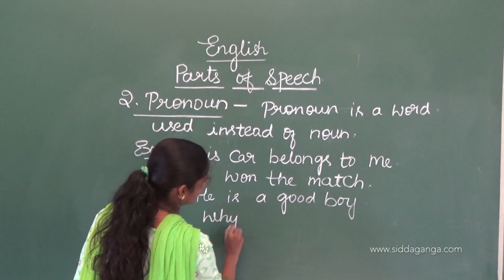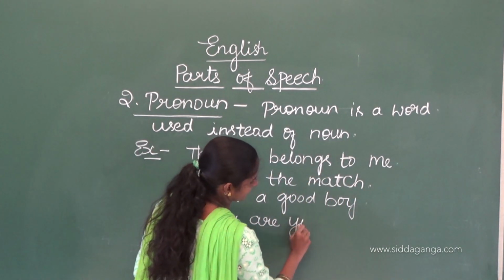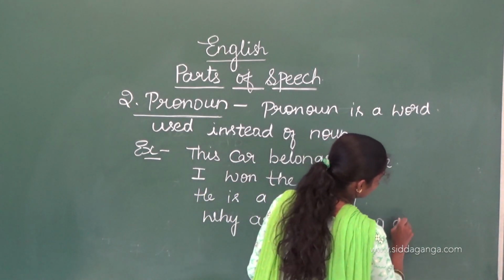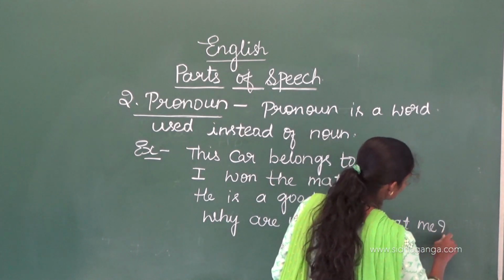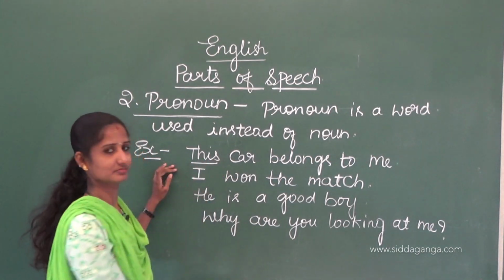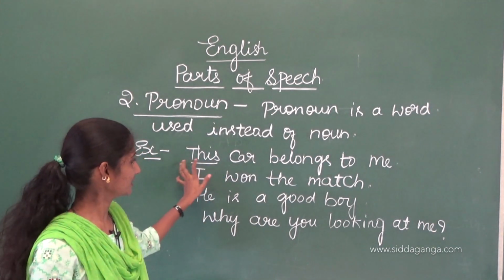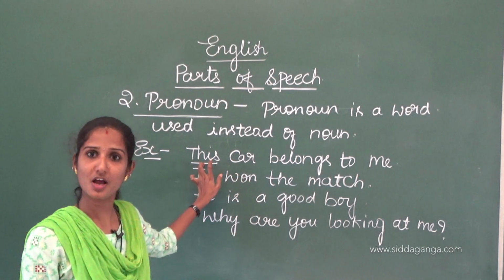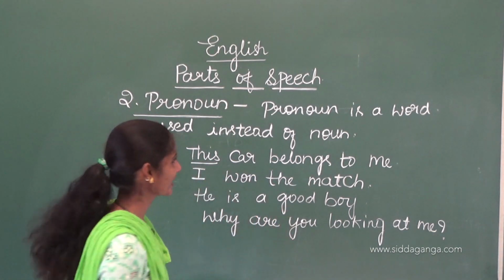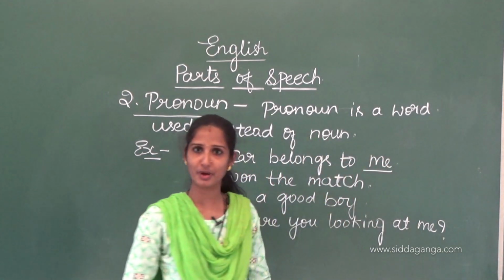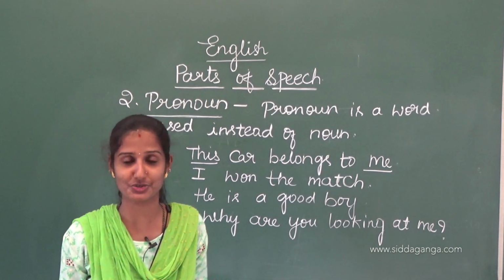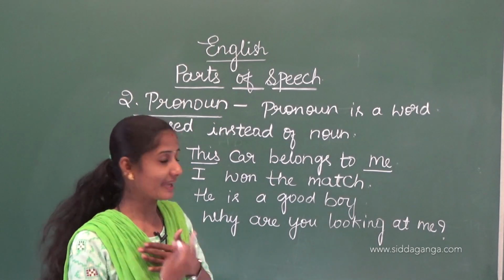Why are you looking at me? So here I have written some pronouns. This is a pronoun. This, that, these, those. Me is also a pronoun because it is an object. It is the objective case. We used to say objective case.